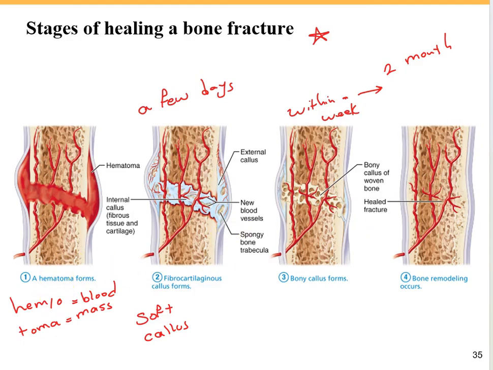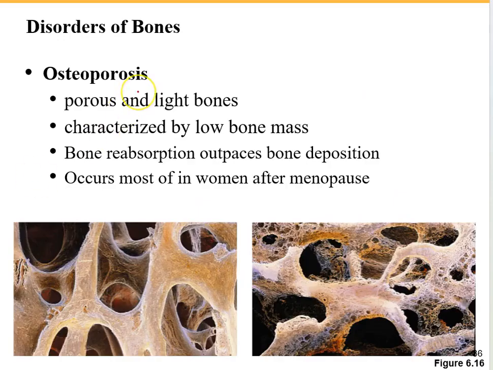Then there are some disorders of the bones that we should know. The first is osteoporosis. In osteoporosis, the bones are porous and light. Osteoporosis makes your bones weak and porous, almost like a sponge. This makes them lighter and more likely to break. So osteoporosis is characterized by low bone mass. People with osteoporosis have bones with low density or mass, meaning they're not as strong as they should be.